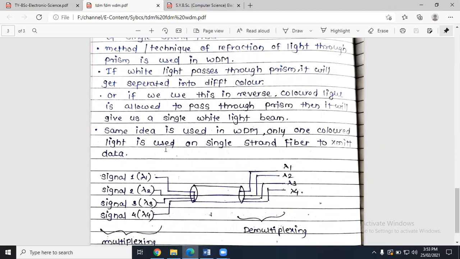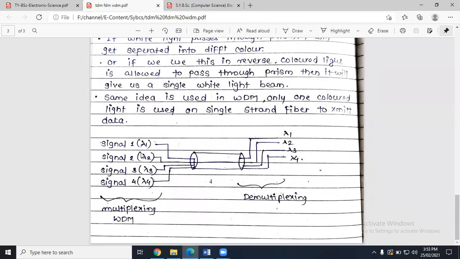Only one colored light is used on a single strand fiber to transmit the data. Now look at this. This is signal 1, signal 2, signal 3, signal 4. Now here, remember one thing. We are considering WDM, wavelength division multiplexing, so we are going to divide the wavelength. There is no concept of frequency. There is no concept of time. In case of WDM, we are going to divide the wavelength.